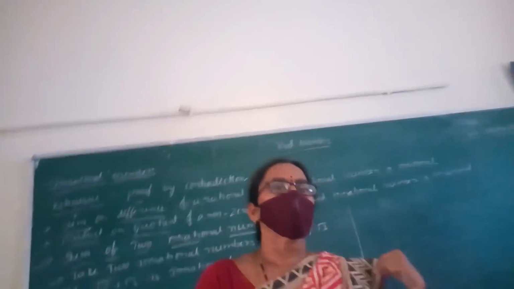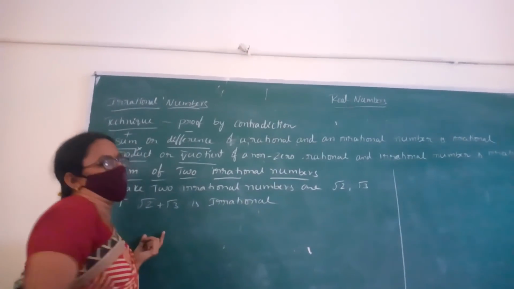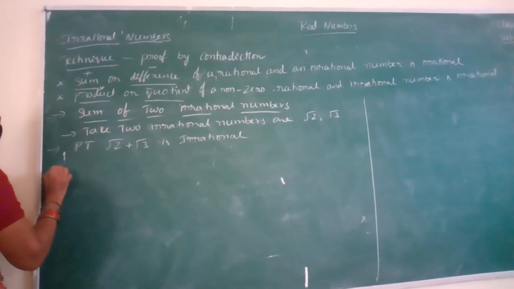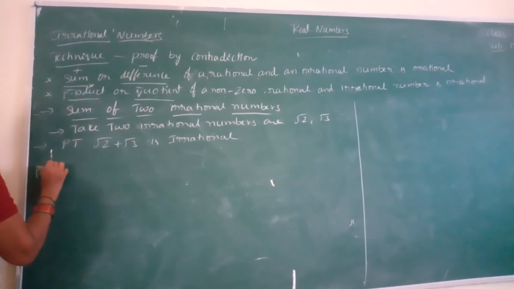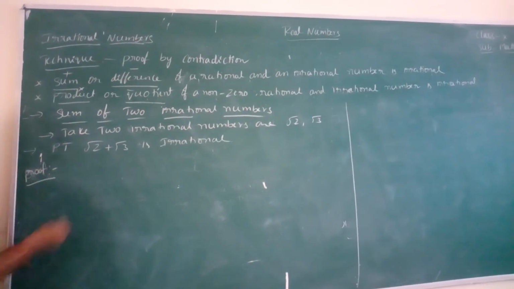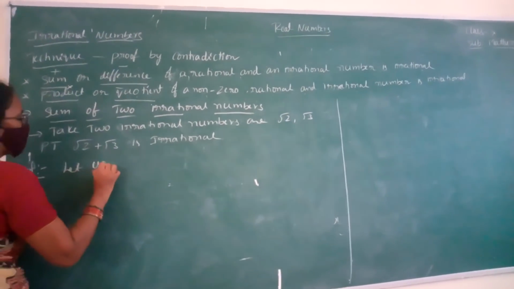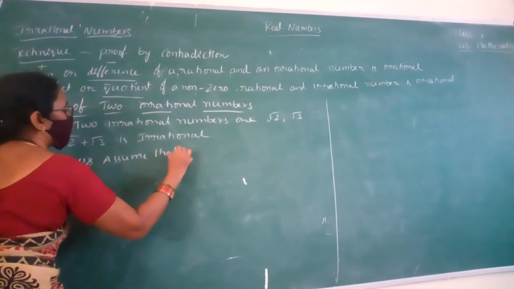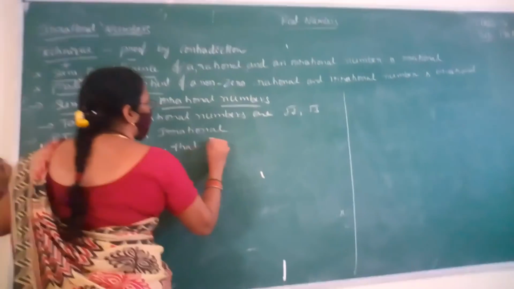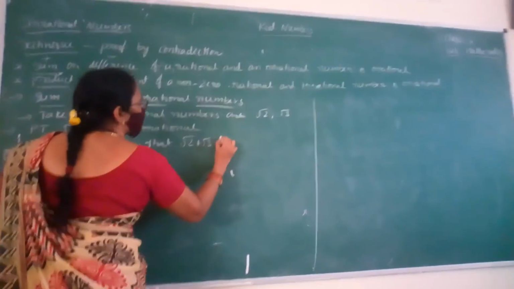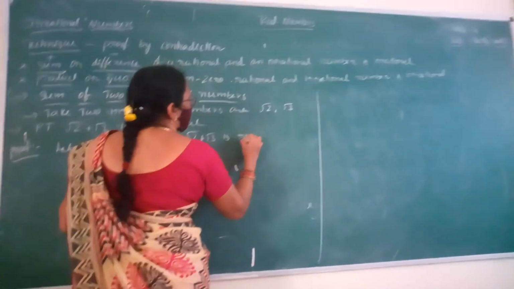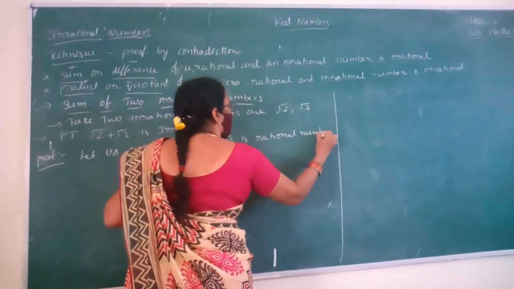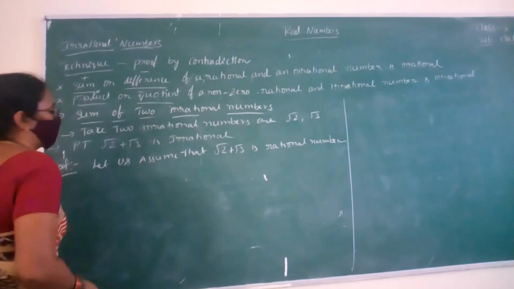Okay, which method do we use here? We use the contradiction method. So for that, what assumption is taken? Let us assume that root 2 plus root 3 is a rational number.